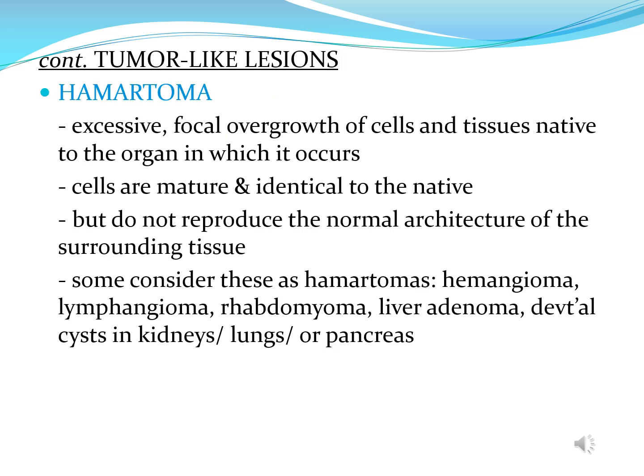Another tumor-like lesion is your hamartoma. This is an excessive focal overgrowth of cells and tissues native to the organ in which it occurs. So it is different from heterotopia. So the cells are mature and identical to the native cells, but they do not reproduce the normal architecture of their surrounding tissue. So some consider these as hamartomas: hemangioma, lymphangioma, rhabdomyoma, liver adenoma, developmental cysts in kidneys, lungs, or pancreas.